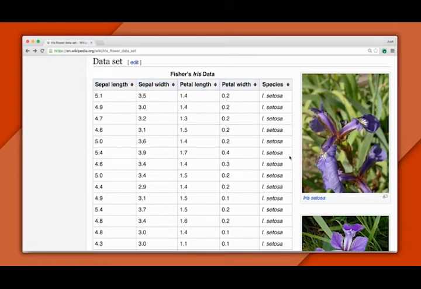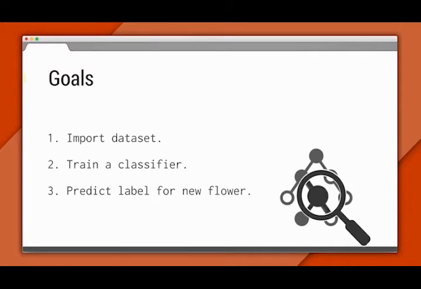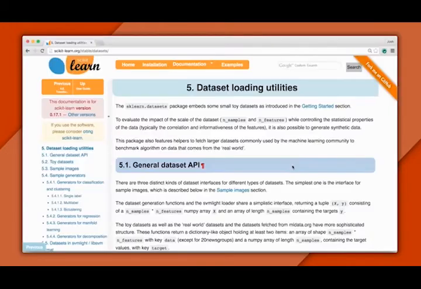And just like in our apples and oranges problem, the first 4 columns give the features, and the last column gives the labels, which is the type of flower in each row. Our goal is to use this dataset to train a classifier. Then we can use that classifier to predict what species of flower we have if we're given a new flower that we've never seen before. Knowing how to work with an existing dataset is a good skill, so let's import Iris into scikit-learn and see what it looks like in code.